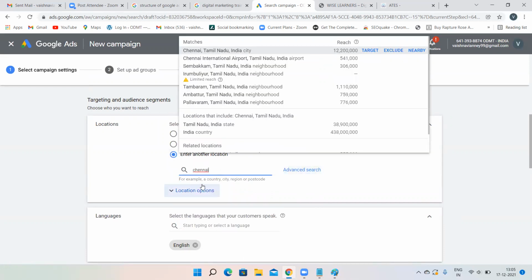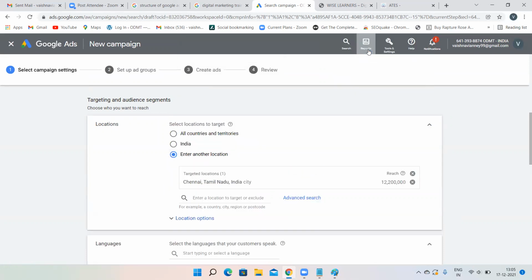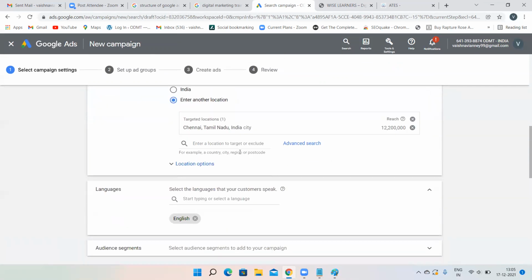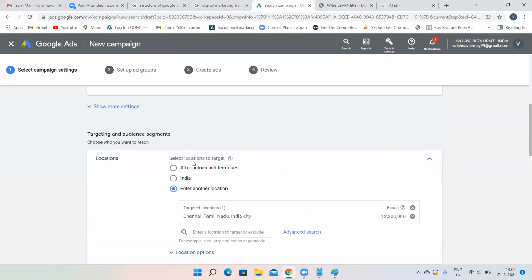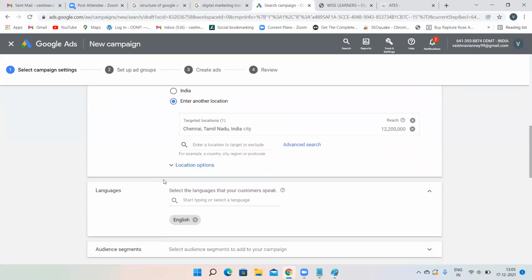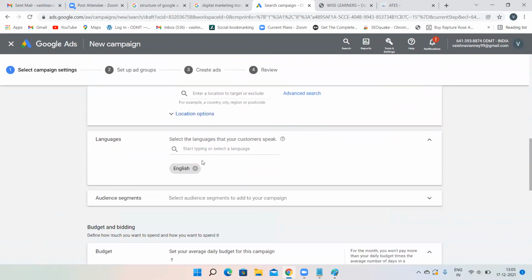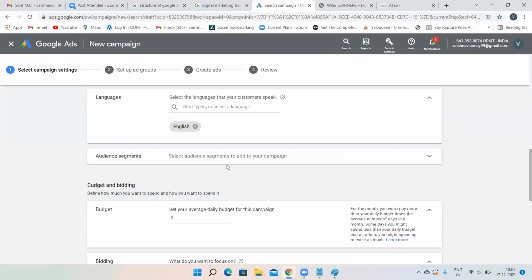When we did it for Hyderabad, we did advanced research. As of now, I'm doing normal. Chennai I have selected. Do not select all countries. Unnecessarily, you'll be losing money. Locations are optional, leave as of now. Keep it English, it is okay.